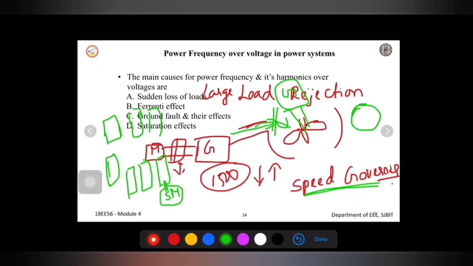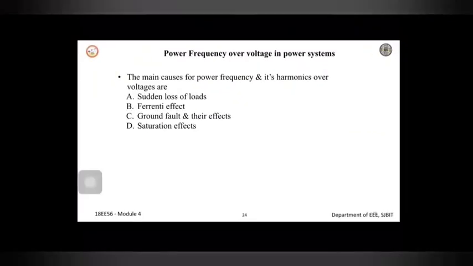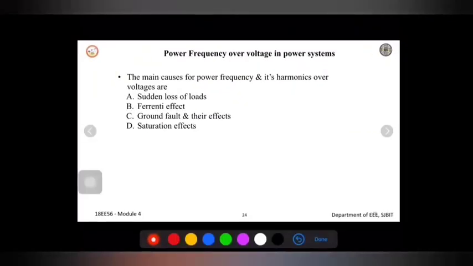But when you take the initial frequency and the voltage increase, we may have an equation. Whenever there is a fall in the speed of a generator, we may have a voltage increase.